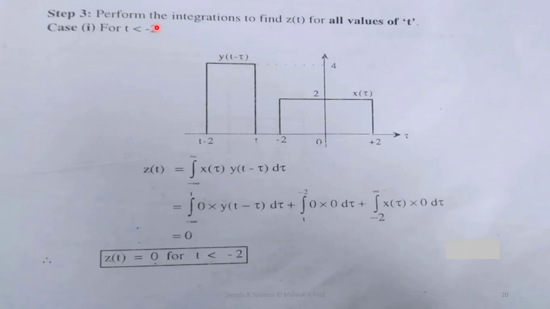Now we'll perform the integrations to get the final output z of t for different time regions. First region: we'll consider t less than minus 2. For t less than minus 2, you combine y of t minus tau and x of tau. Here we will not find any overlap between these two, which means our output z of t is 0. Clear? So z of t is 0 for t less than minus 2.